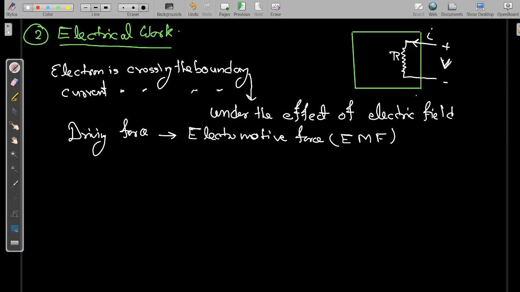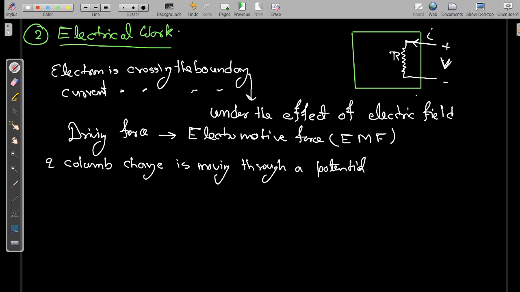Okay, so let us consider that Q coulomb charge is moving through a potential difference V. So the electrical work done will be equal to the potential difference multiplied with the charge. Okay, this will be the electrical work done.